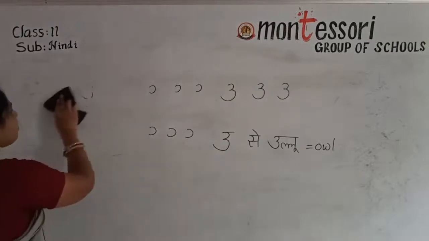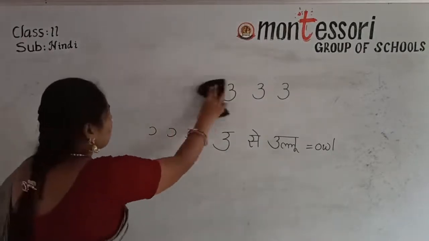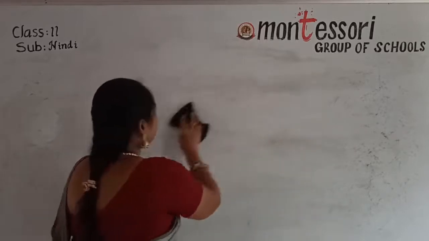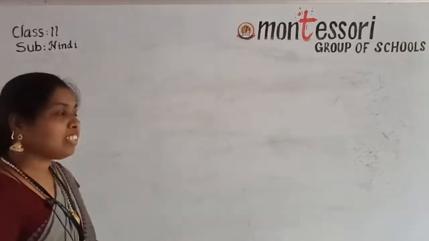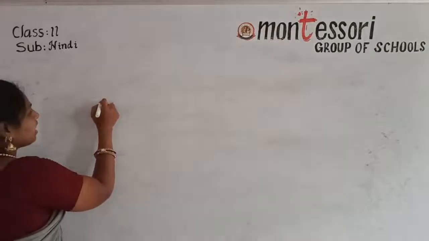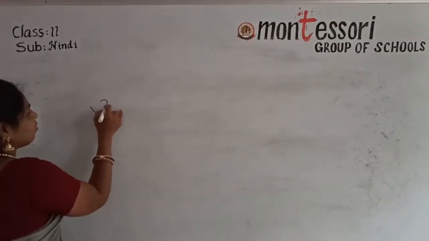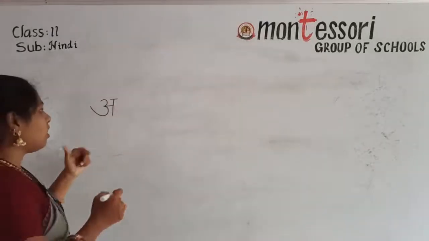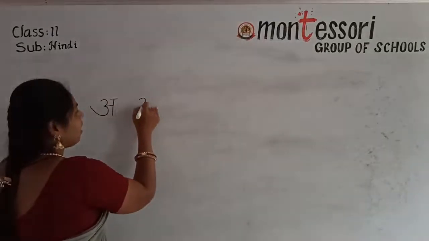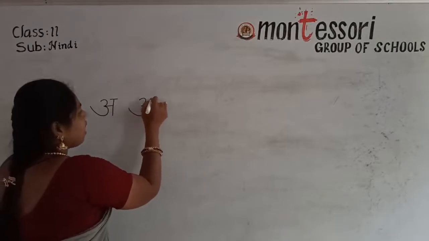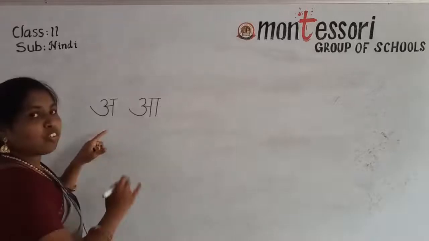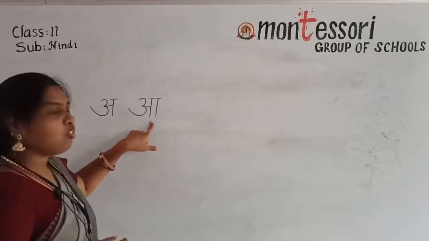Now see here. How many letters we learned from the first video to now, and what is the pronunciation of that? I am going to explain. See, first, next. Okay, this is short vowel and this is long vowel.